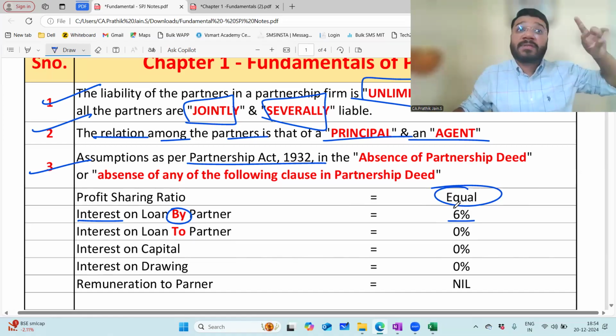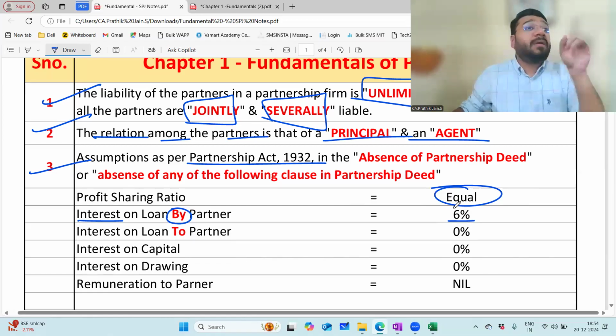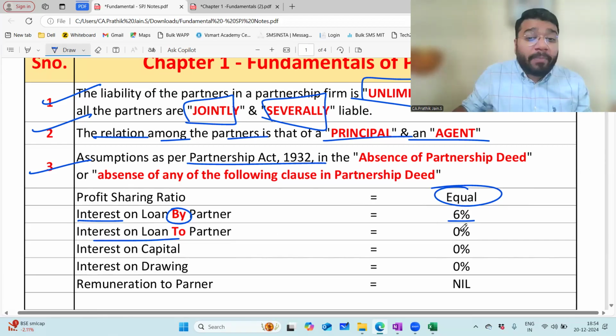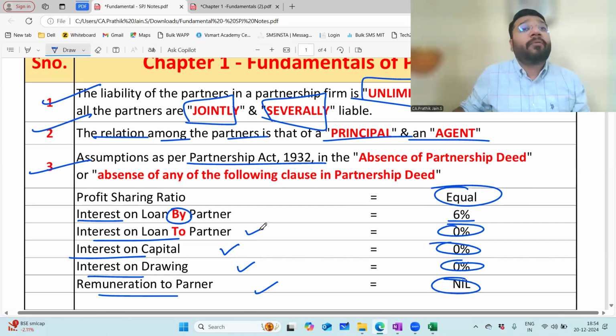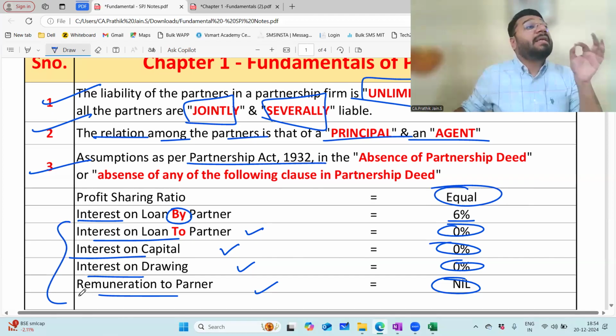Is the interest 0 or 6%? People get confused. So loan by partner is 6%. Interest on loan to partner is 0%. Interest on capital 0%. Interest on drawing 0%. Remuneration to partner nil. So if the partner wants remuneration, if the firm wants interest on drawing, if the partner wants interest on capital, if the firm wants interest on loan to partner, then what are they supposed to do? Get the agreement done. And in the agreement, get all these things documented along with the percentage and the respective value.